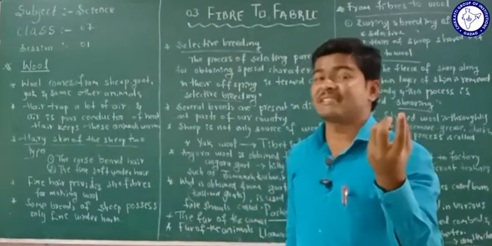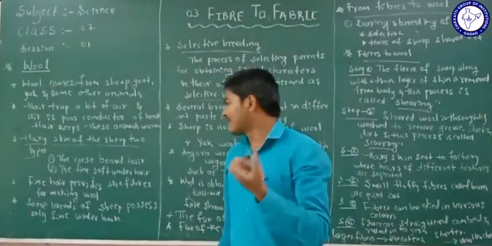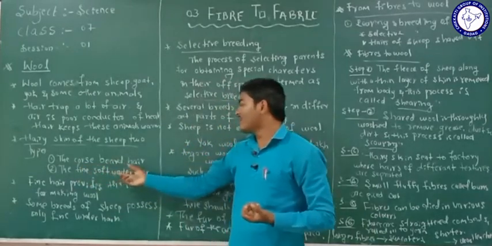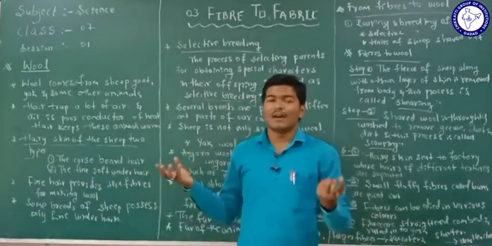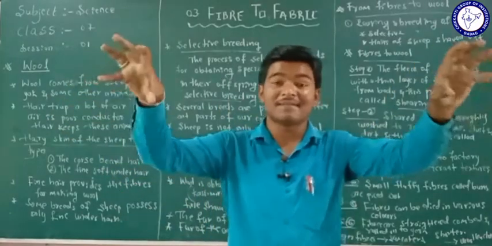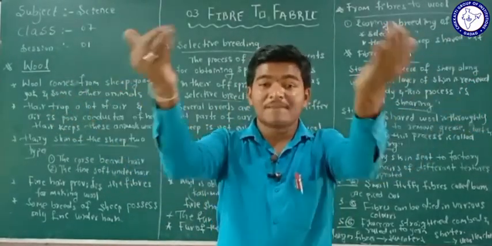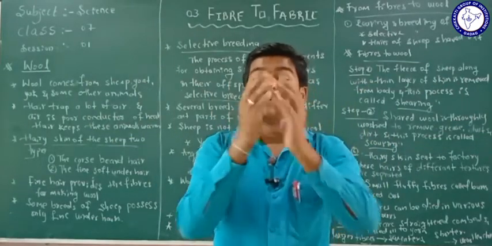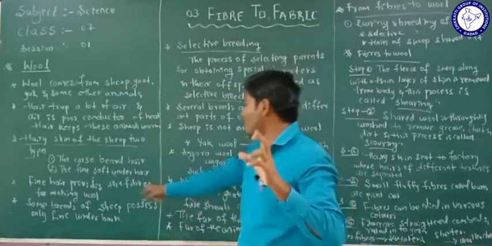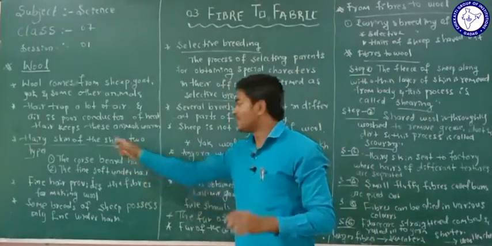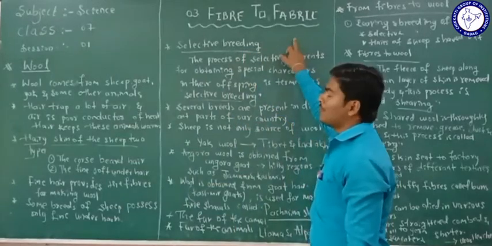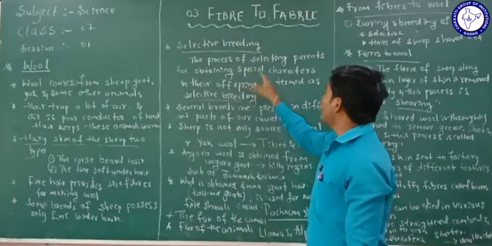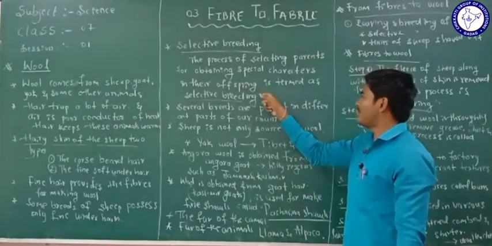So what is the selective character here? The main character we select here is to produce more of the fine soft under hair. So farmers select the parents of the sheep in such a way that the offspring of those two parent sheep must produce a large amount of fine soft under hair. So this process is called selective breeding. Once again I am repeating here, the process of selecting parents for obtaining special characters in their offspring is termed as selective breeding.